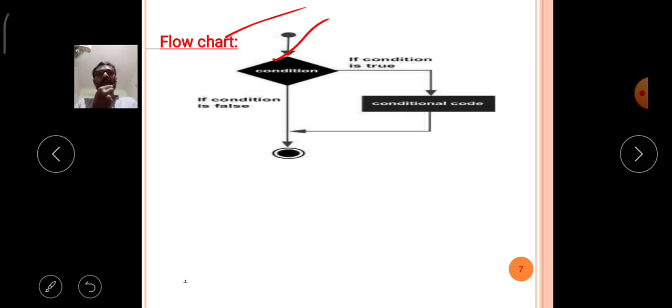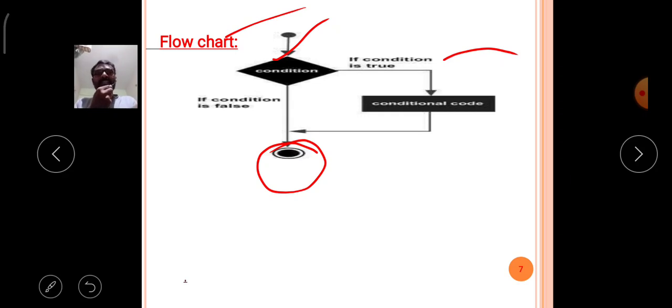After verifying the condition, if it is true, then it comes to the conditional code. That means the group of code is executed, then the control comes to the stop position, that means the end of the if statement.